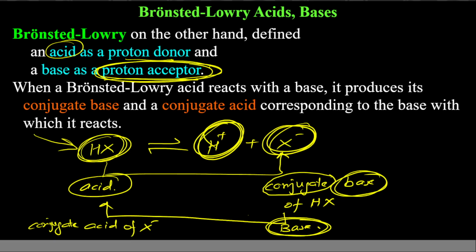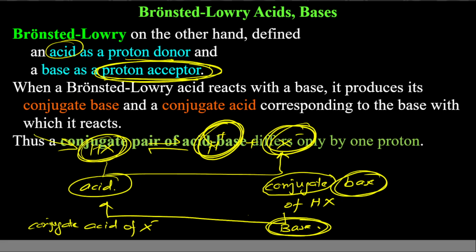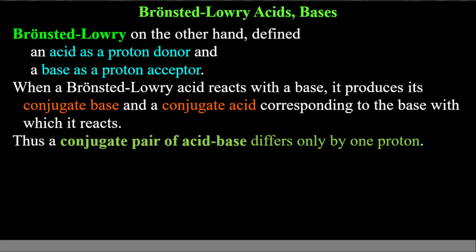So the conjugate acid, conjugate base concept is limited to Bronsted-Lowry only, not to Arrhenius and not to Lewis concept, which I will be talking about later. A conjugate pair of acid and base differ only by one proton. I have given you an example: HX gives you H plus and X minus. So these two differ just by a proton. This is a very quick way to find out that this is a pair of conjugate acid and base. There should be a difference of one H plus ion only.